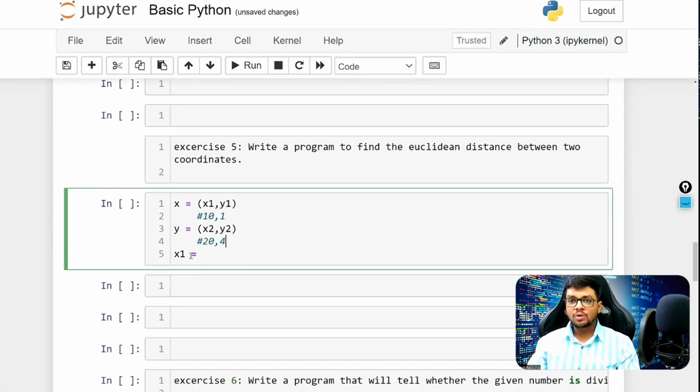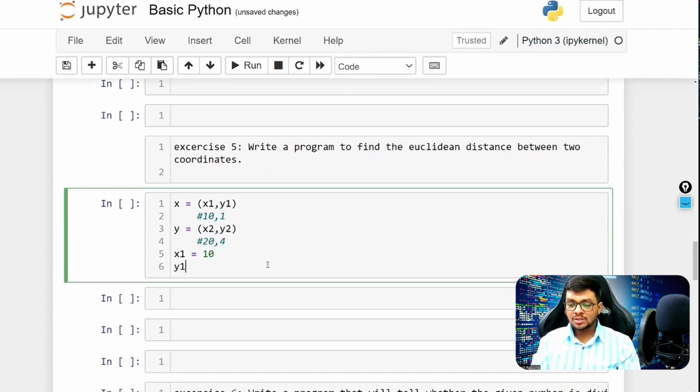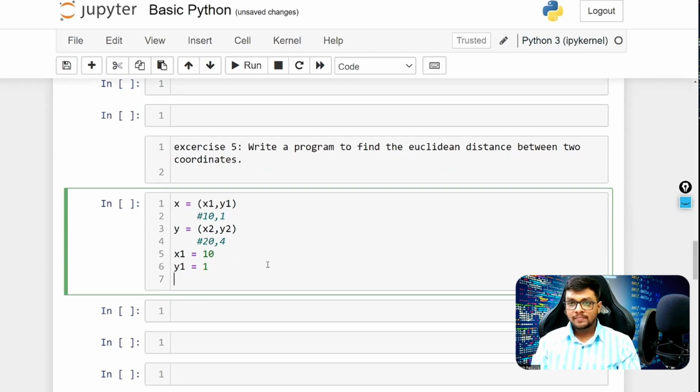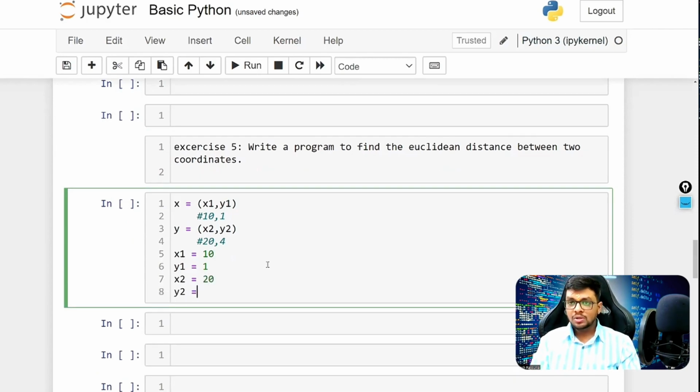So let's put the values. The x1 value here is 10, the y1 value here is equal to 1. Then the x2 value is equal to 20, and the y2 value is equal to 4. Simply we have returned the 4 values.